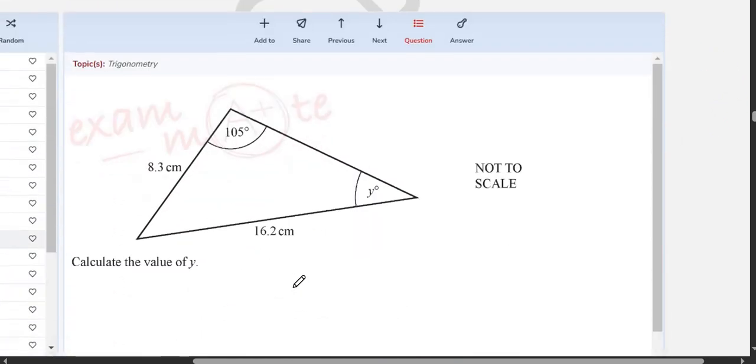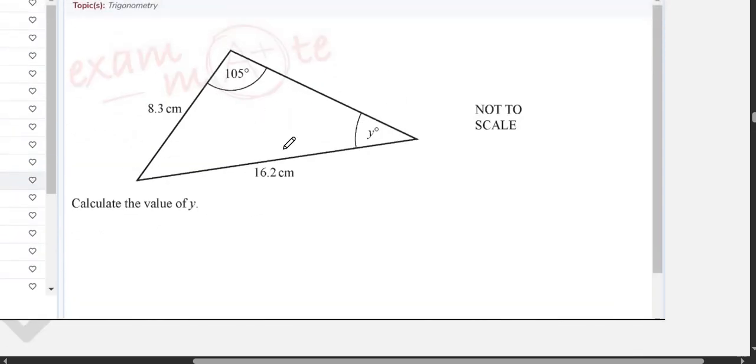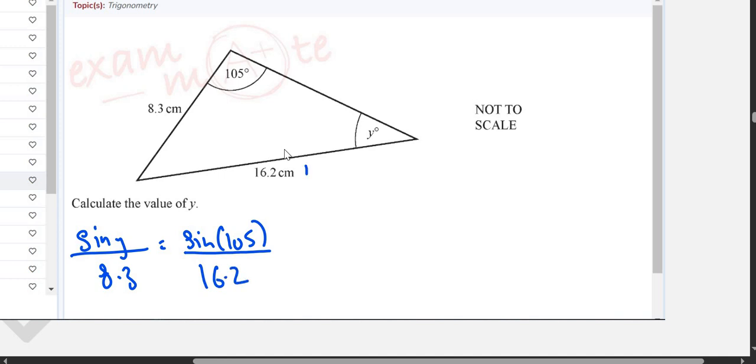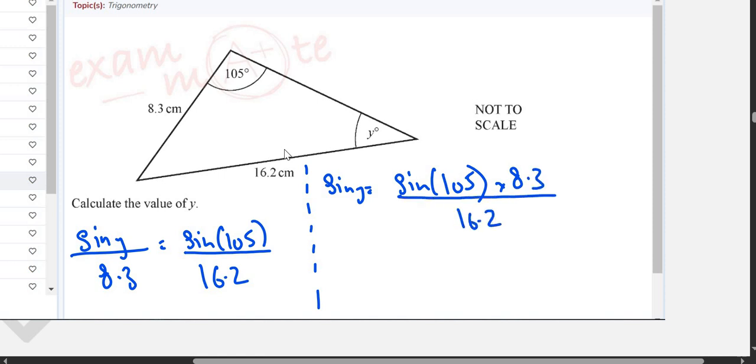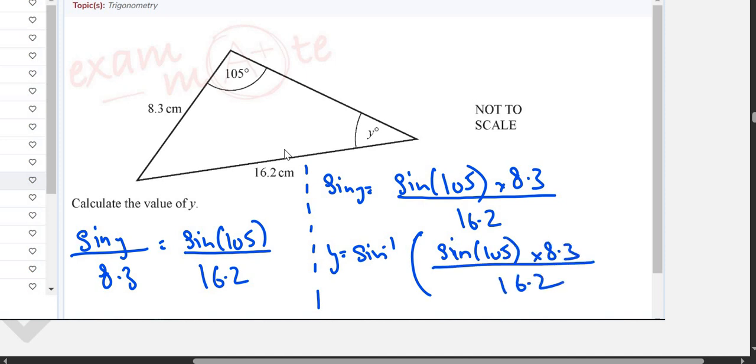Alright guys. Next question, we have a similar question. It says find the value of y. Again, sine law. You will say sine y upon 8.3 is equal to sine 105 upon 16.2, cross multiply. So sine y is equal to sine 105 multiplied by 8.3 upon 16.2. y is equal to sine inverse of sine 105 multiplied by 8.3 upon 16.2.